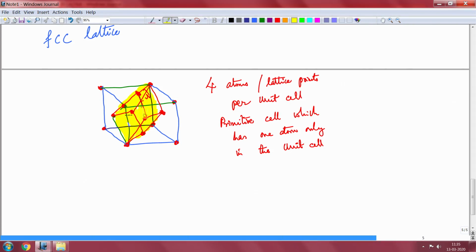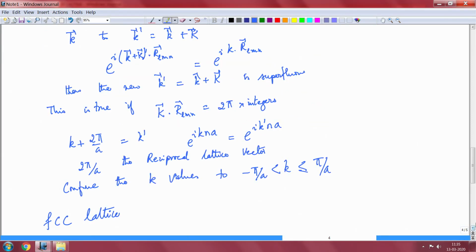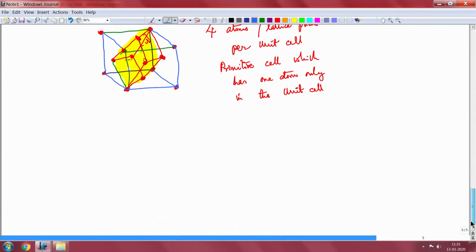Okay, so, that is a primitive unit cell, and once I have the primitive unit cell, then what I can do is I will construct reciprocal lattice translation vectors.